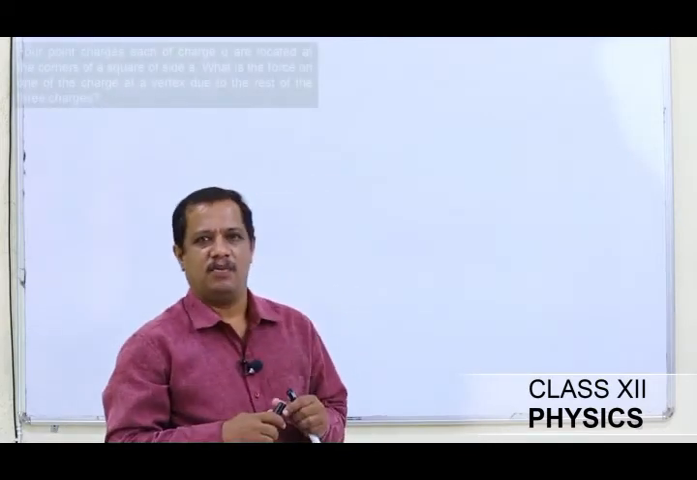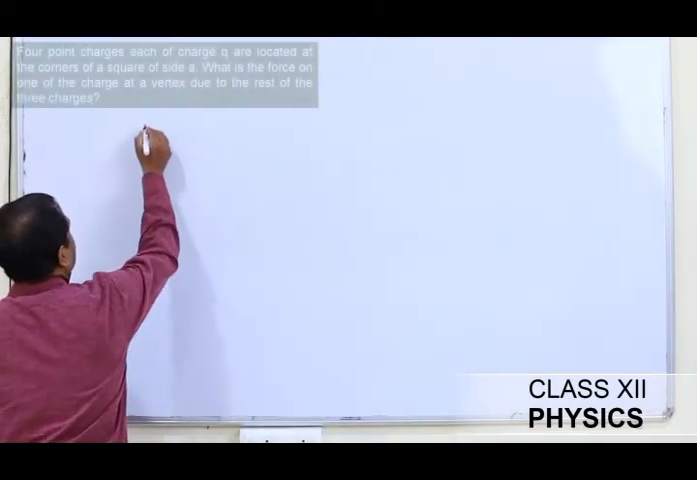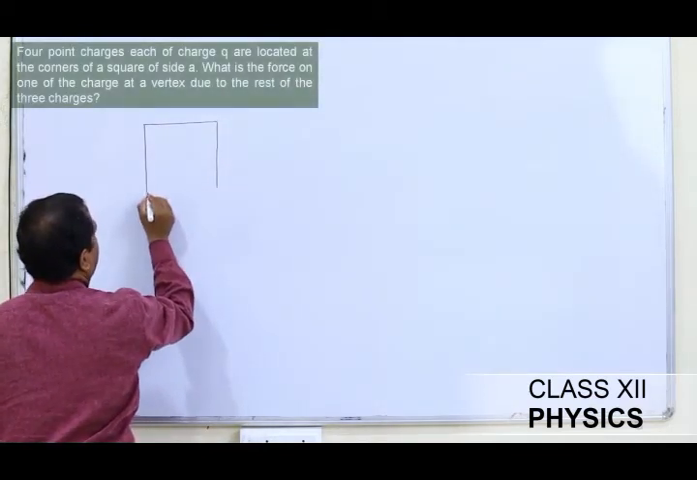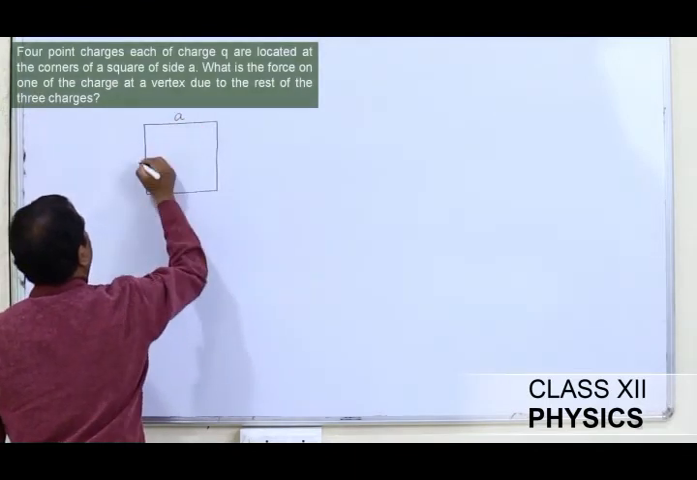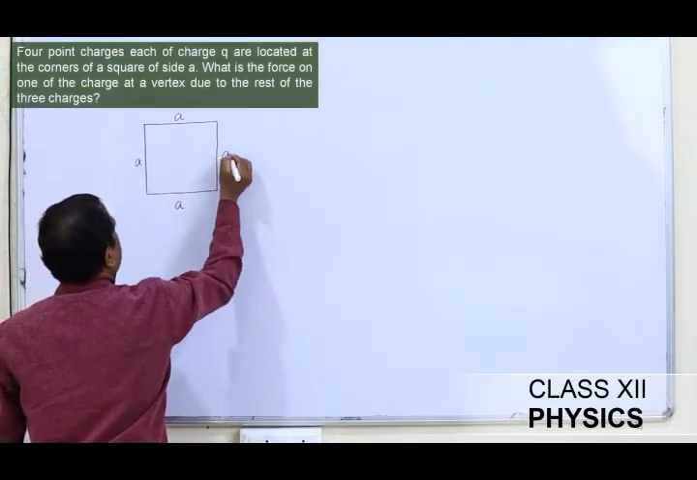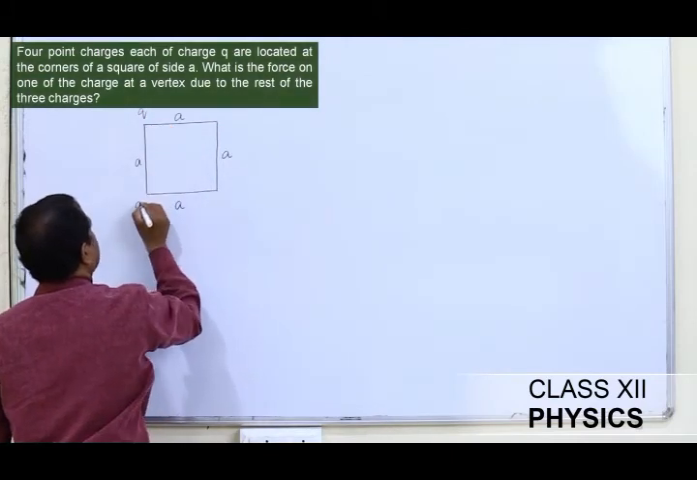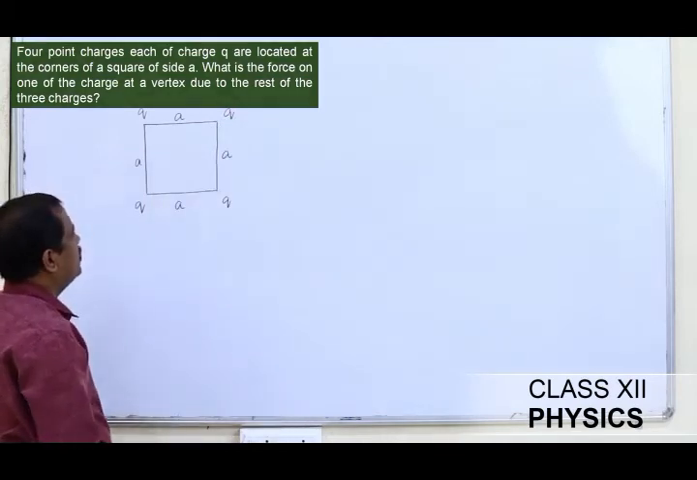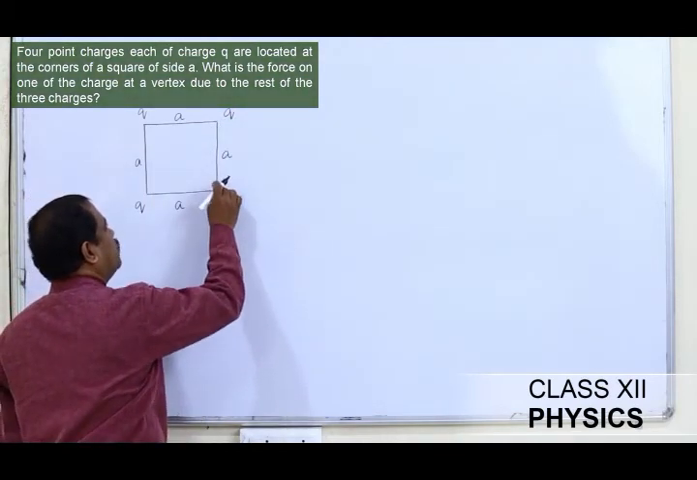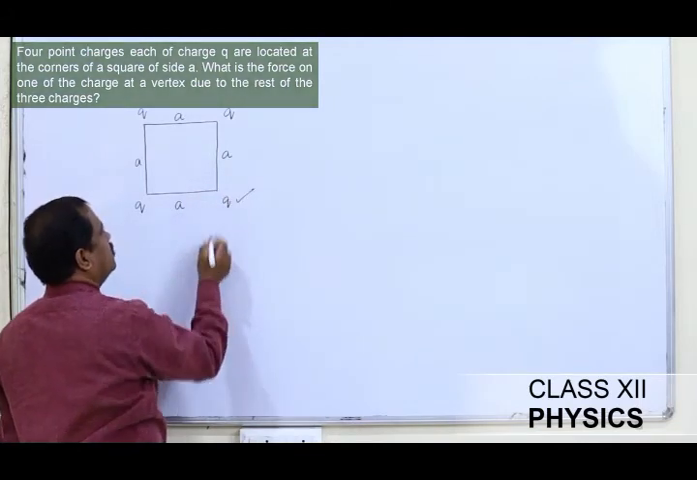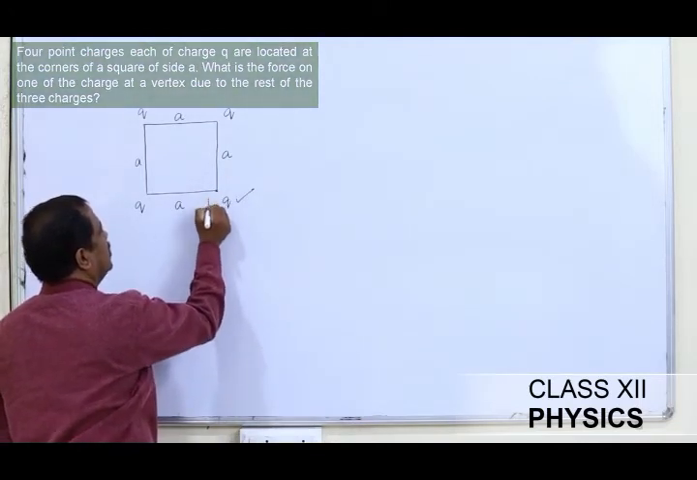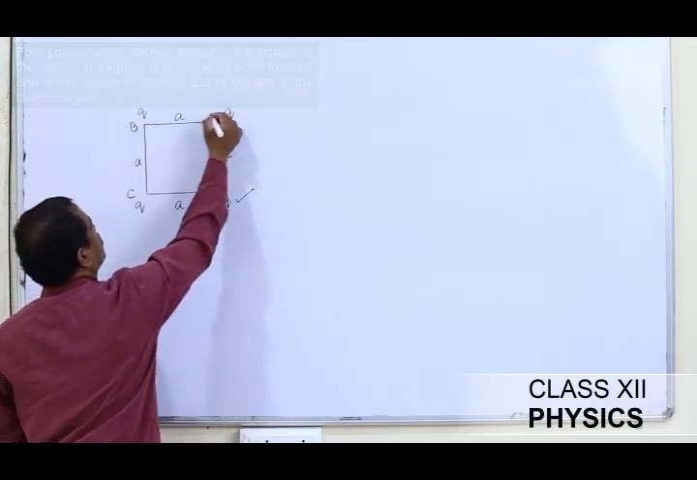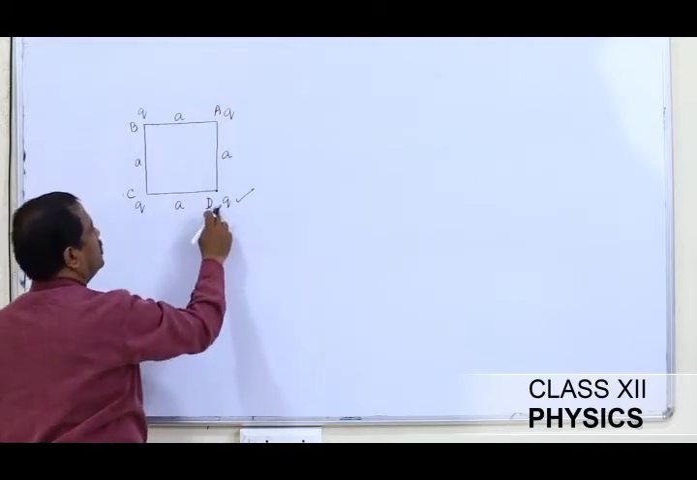Let's move on to another problem. I hope you can do it yourself. I have a square of side A. Each of the vertices has a charge Q. And the question is, what is the net force experienced by this charge placed at the vertex. Say it is D, it is C, it is B, it is A. So I want to find what is the net force.